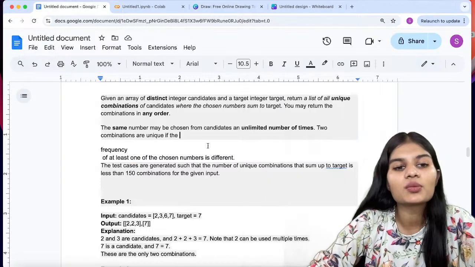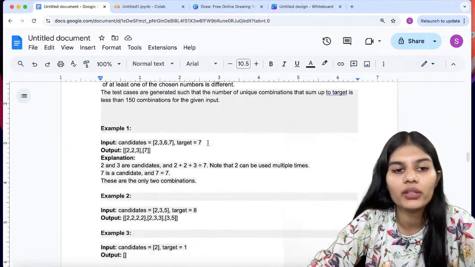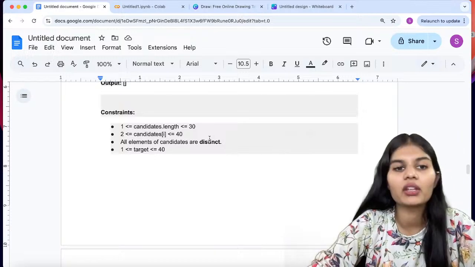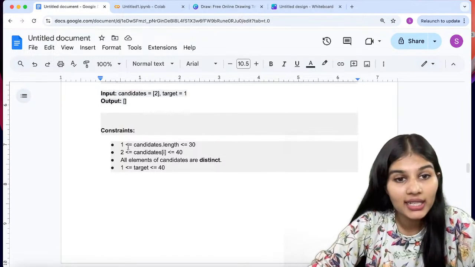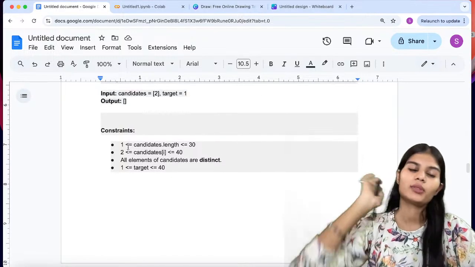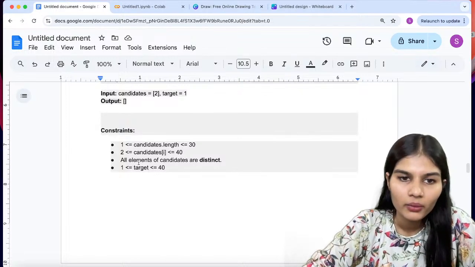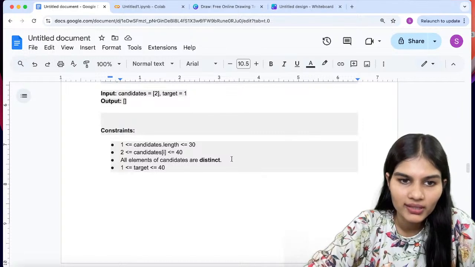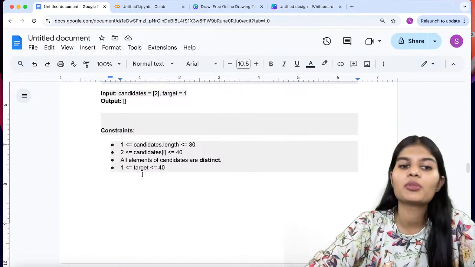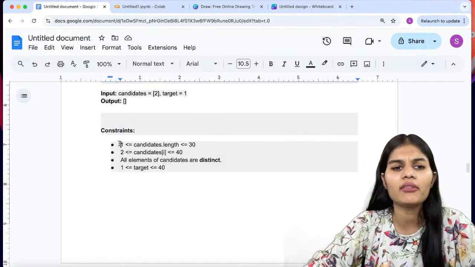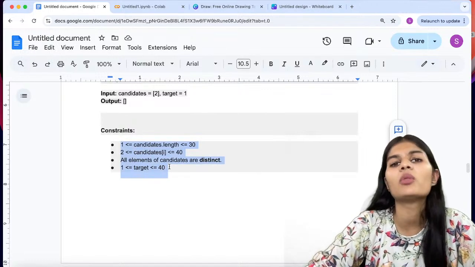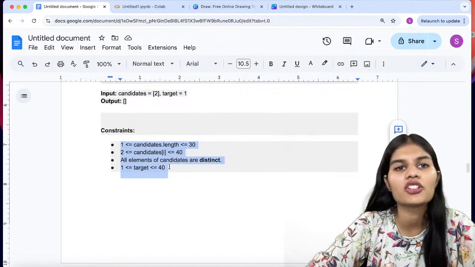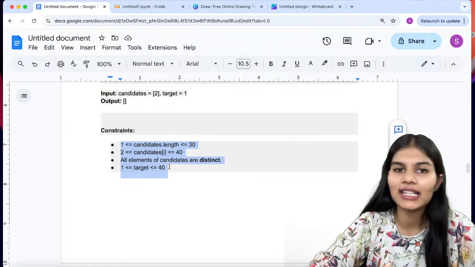So this is what exactly you can do over here in this respective term. The constraints are that the candidate length should be less than 30, the candidate values should be less than 40, elements should be distinct, and the target should be between 1 to 40. Fine, so it means that we have to revolve all around between 1 to 40 as an integer value, starting from 1 till 40, that's it.